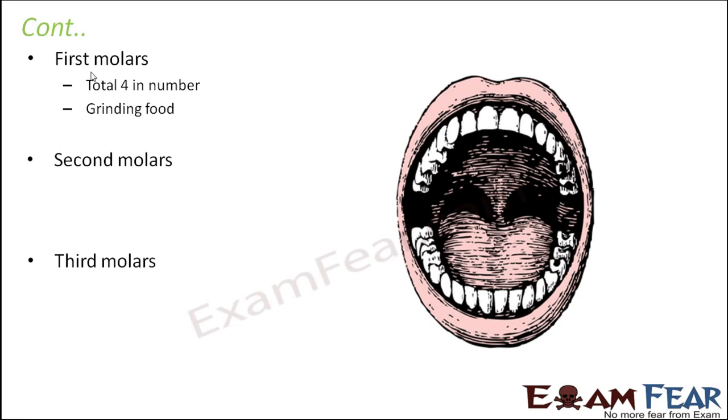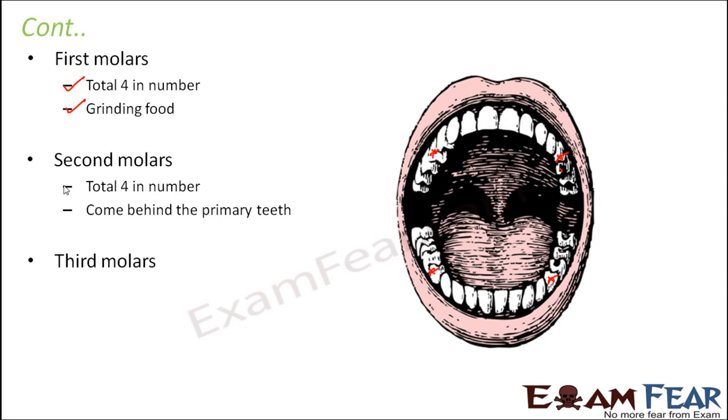First molars are 4 in number. They help in grinding food. After the premolars, you will have the first molars, one on each side, on top as well as bottom. That means you will have 4 first molars, and since they have a flat surface for grinding, they are very suitable for grinding food into smaller pieces.